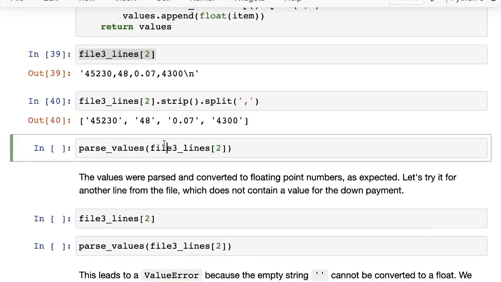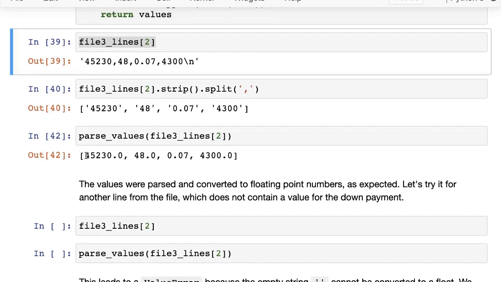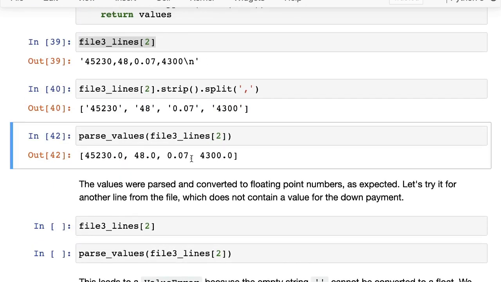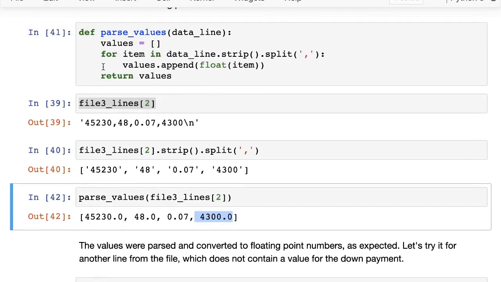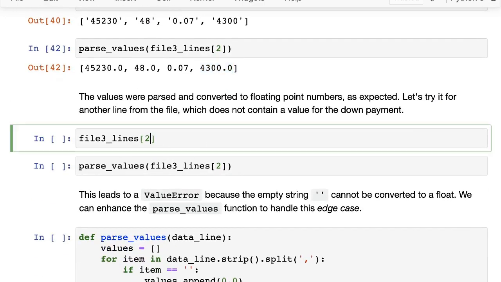So let's try it out. Let's call parse values on this line. So this line takes 45230, 48, 0.07, 4300. Now you can see that all of these are converted into floats. Okay, so now we have parse headers and we have parse values. Let's try it for another line from the file.